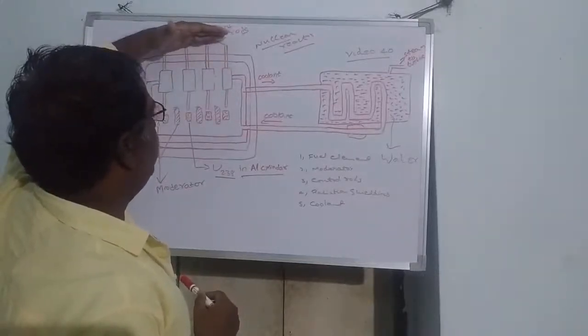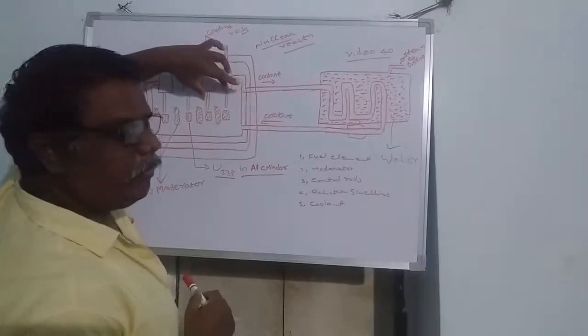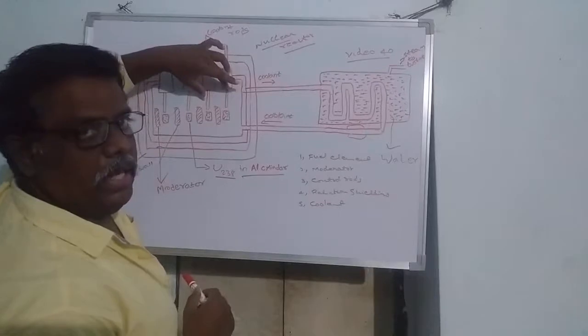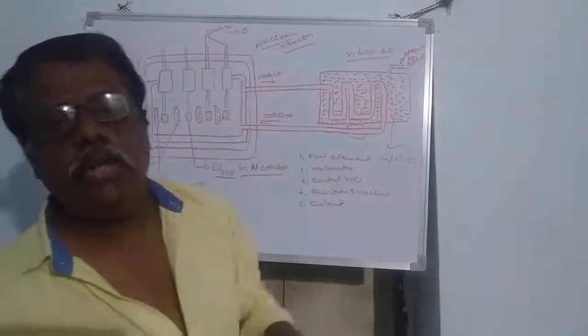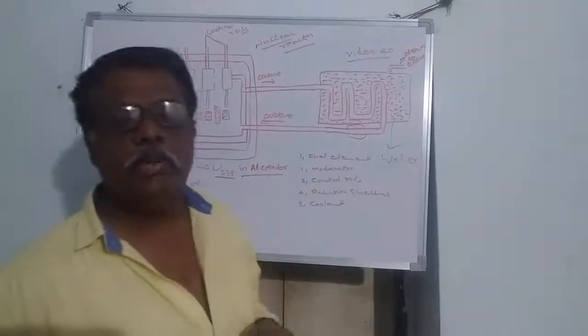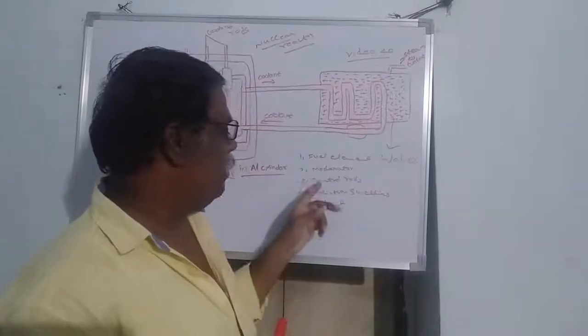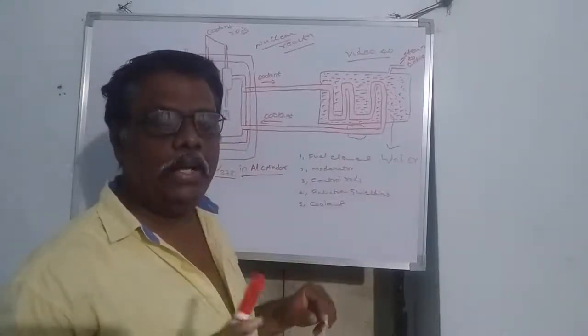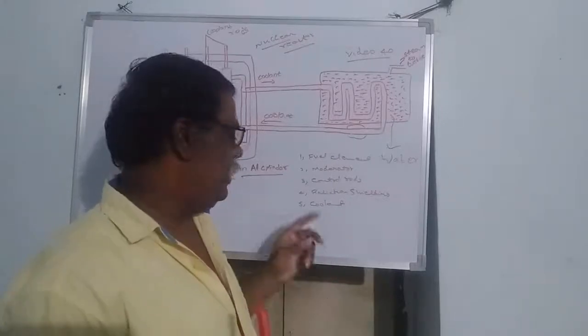If we push them down like this, these control rods absorb the neutrons and slow down the rate of chain reaction. That is the function of control rods. They absorb the excess neutrons and control the rate of chain reaction.